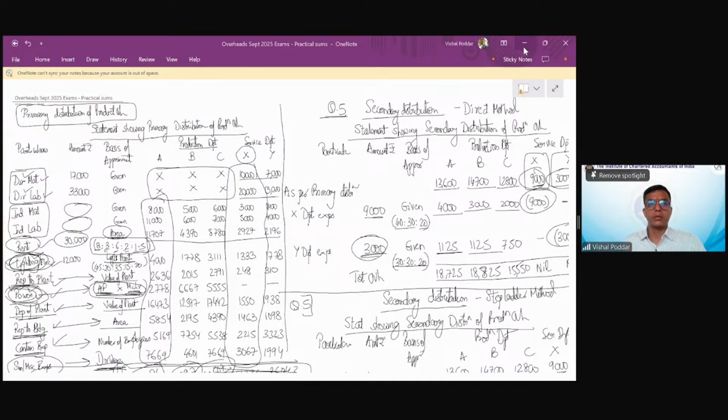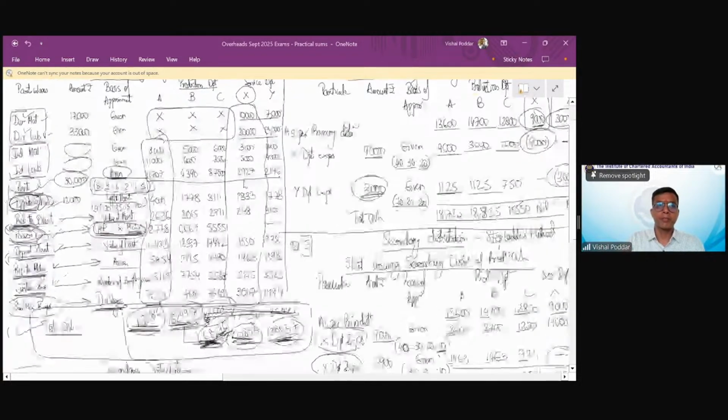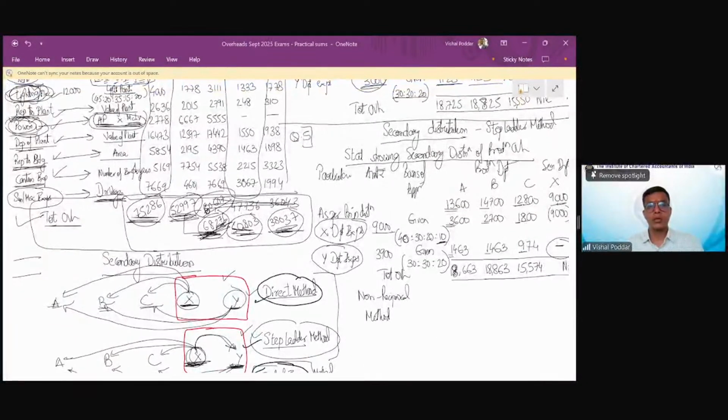So this we understood in the previous class. We studied all this conceptual part practically, and that practical I have now converted into theory. So concept, practical, theory, the same thing we have repeated 3 times in all the 3 classes. So I'm sure it is now consolidated in your minds. This is the primary distribution which we studied. I hope you all remember this. In primary distribution, at the end, you will get the overhead figures for each department separately.